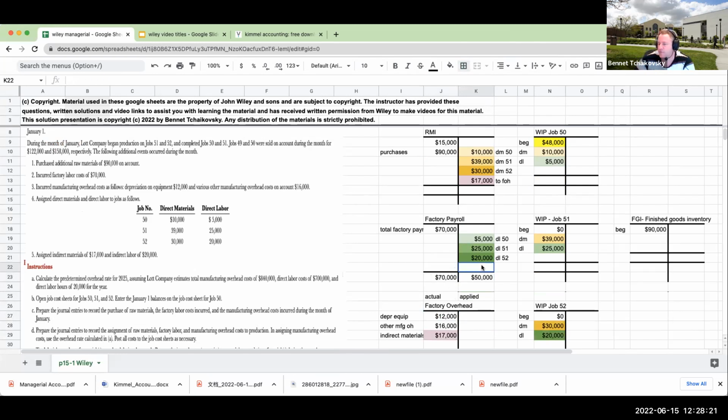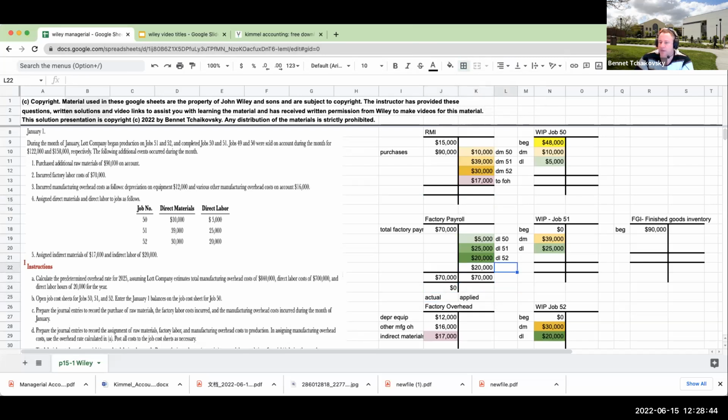So right over here for this factory payroll, to make this account go to 0, I'm going to need a credit of $20,000. And if I put in that 20, this equals 70. My ending balance is now gone down to 0, right? And that's what we're trying to get to. We want that balance to be at 0.